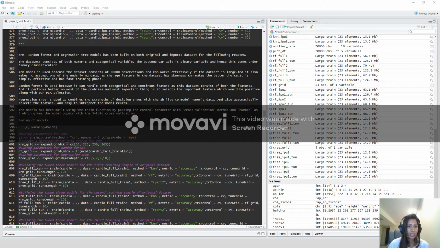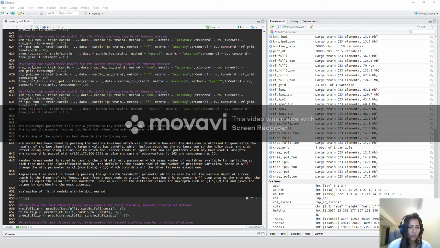And regression tree is a combination of the strengths of decision trees, and it has the ability to model numeric data, and it also selects the features which are really important in the modeling. And the models have been tuned by passing the tune length parameter as 10 and the tune grid parameters.